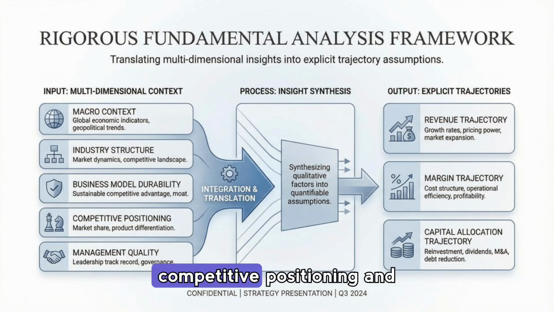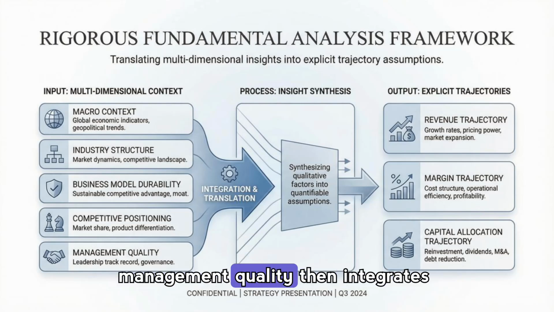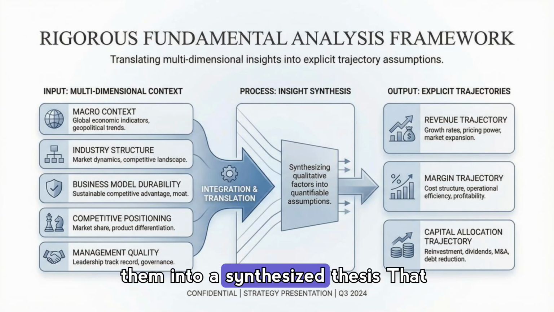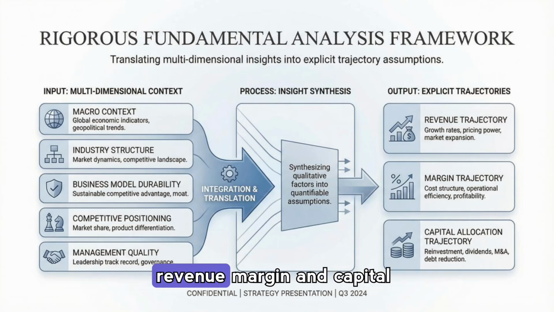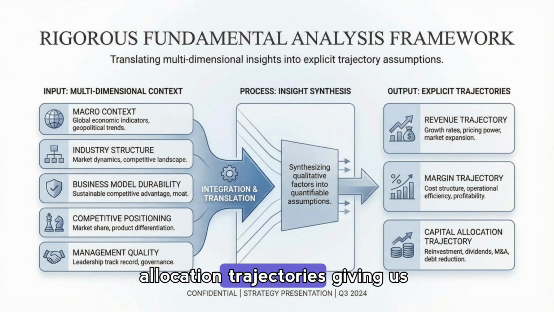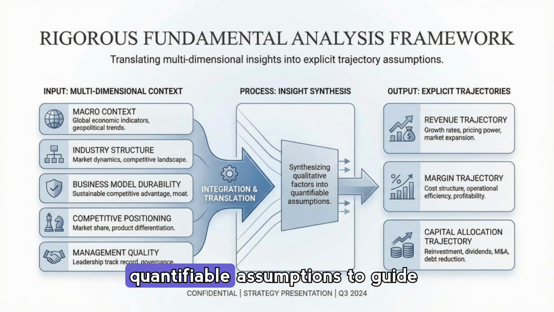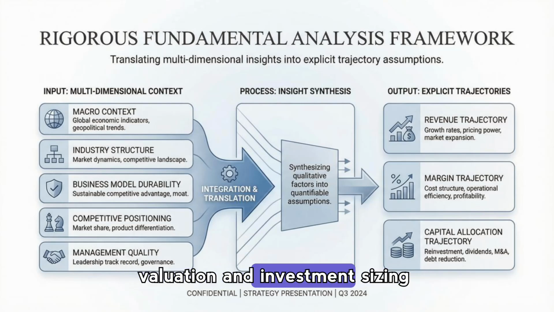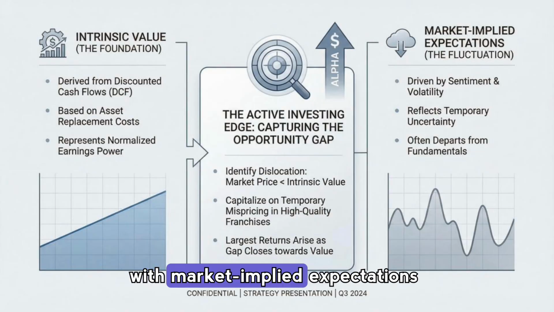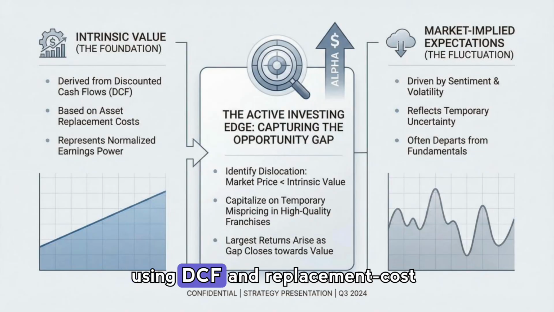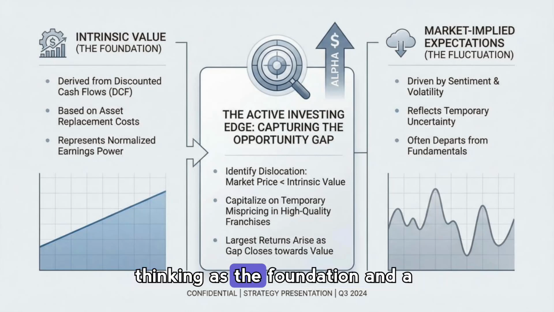Here we show a rigorous fundamental analysis framework that takes inputs like macro indicators, industry structure, business durability, competitive positioning, and management quality, then integrates them into a synthesized thesis. That synthesis is translated into explicit revenue, margin, and capital allocation trajectories, giving us quantifiable assumptions to guide valuation and investment sizing.